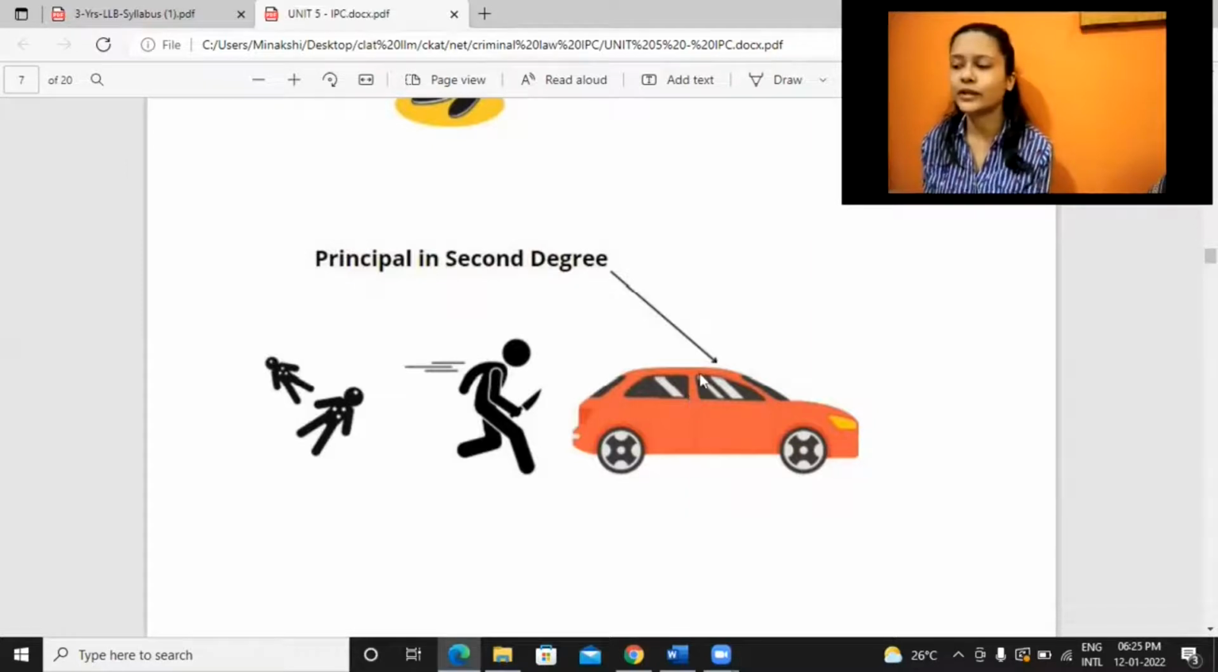In that case, this person inside the car did not even get down from his car. He is also not technically present in the situation, but he is providing some aid, some assistance, he is waiting over there. That's why we call him principal in second degree. Even though he has not committed the crime himself, he is providing some sort of assistance. So the person sitting inside the car will be responsible as principal in second degree.